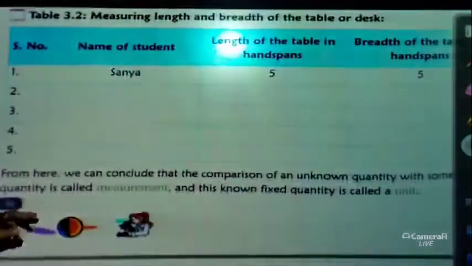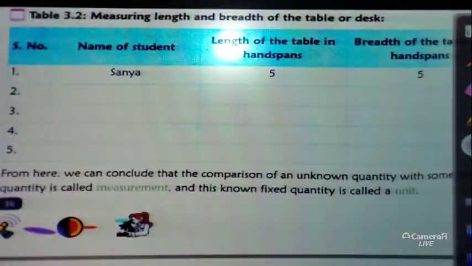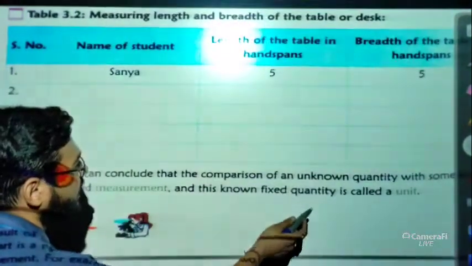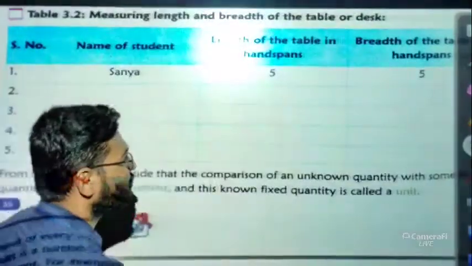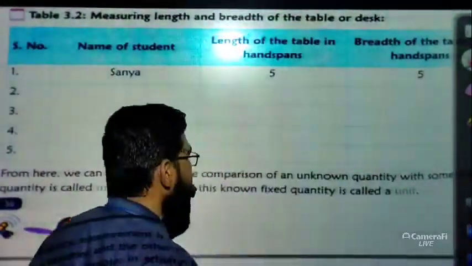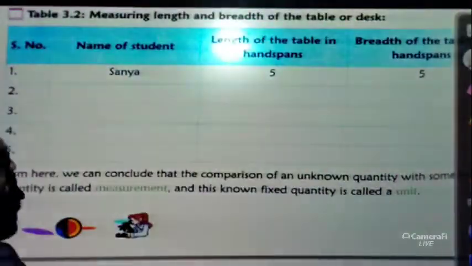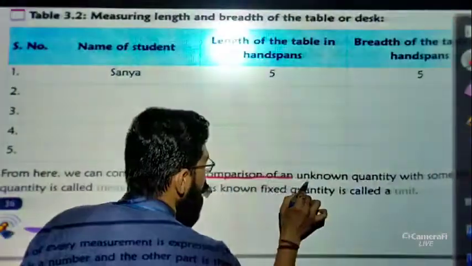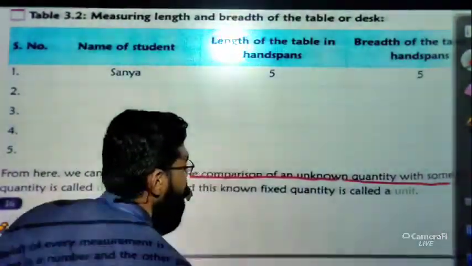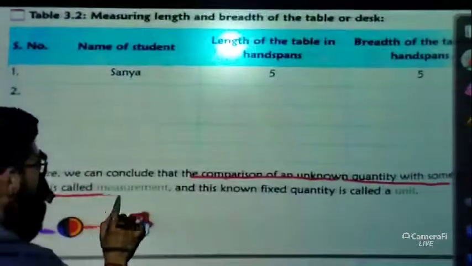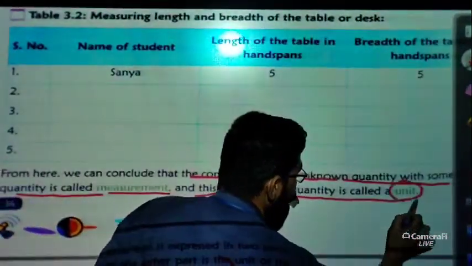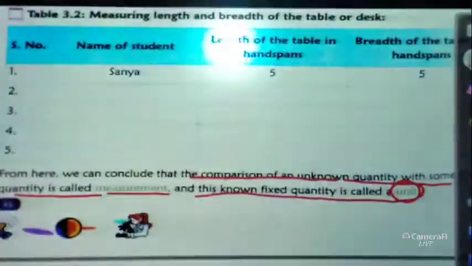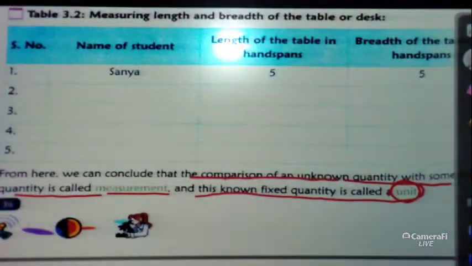Okay, so from here what can we conclude? We can conclude that the comparison of an unknown quantity with some known quantity is called measurement. So basically, what is the definition of measurement? The definition of measurement is that the comparison of an unknown quantity with some known quantity is called measurement, and this known fixed quantity is called a unit. Very important. What is a unit? The fixed quantity is known as a unit.